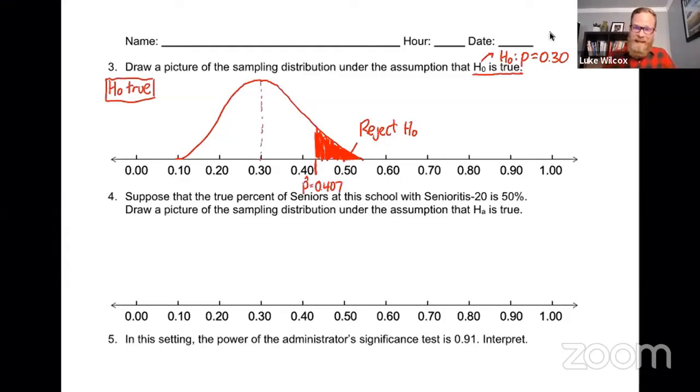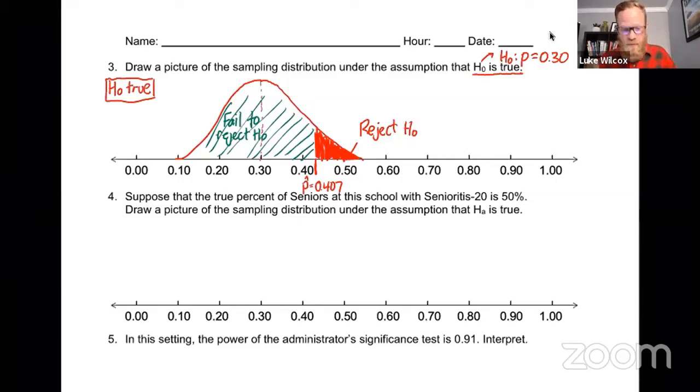Anything less than that, and you would fail to reject the null hypothesis. So let me make this clear in my picture here: anything to the left of that value, we would fail to reject the null hypothesis. The green section is where we would fail to reject the null. The red section is where we would reject the null hypothesis.